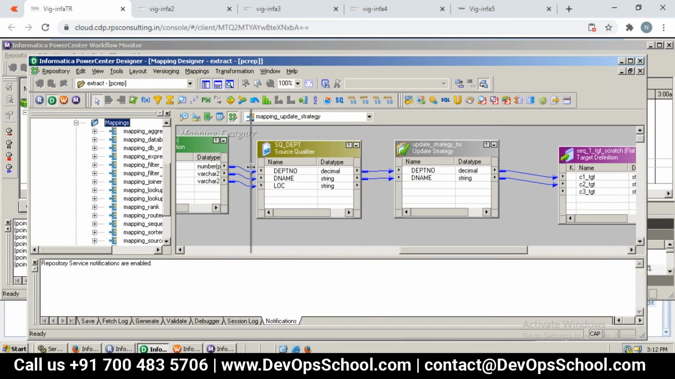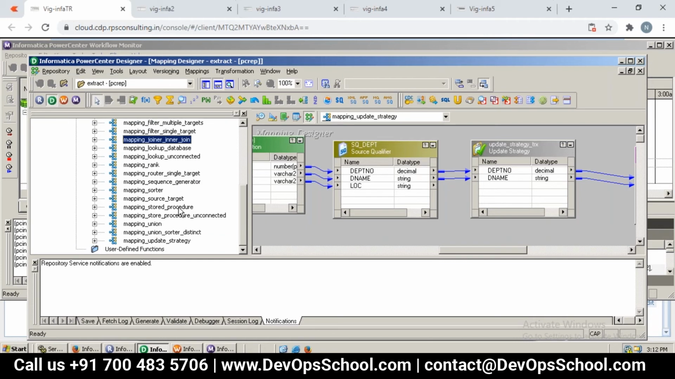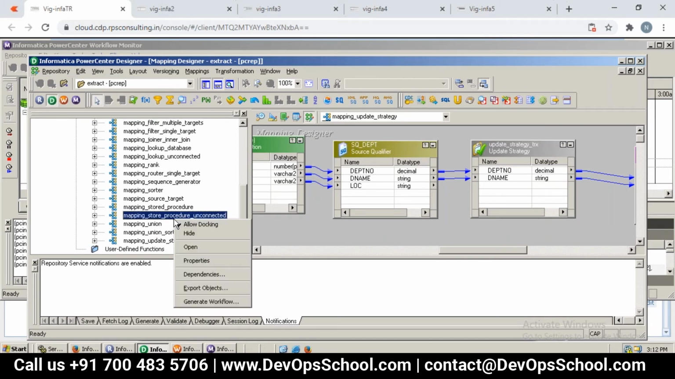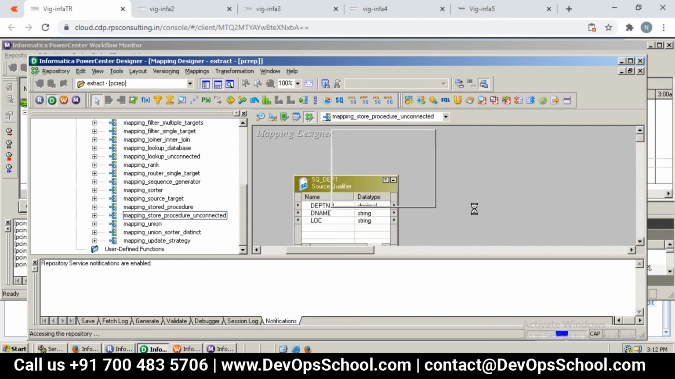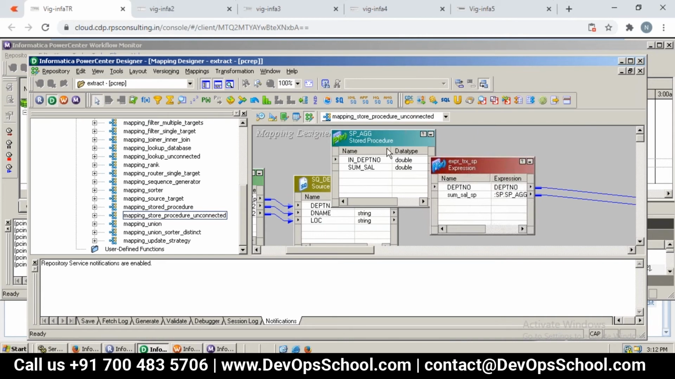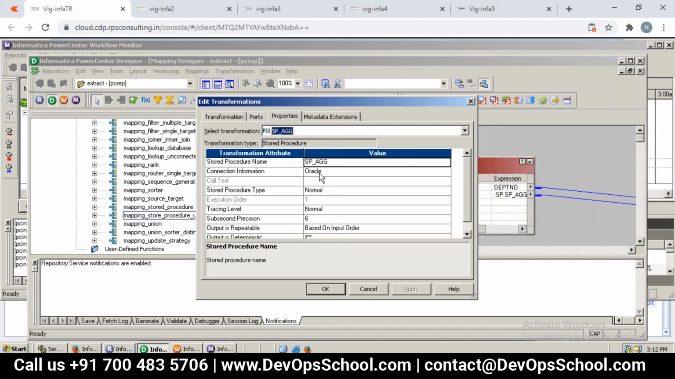where they have been parameterized at transformation level. Let me show where. Mapping stored procedure. Yeah, let us take SP thing only. Connected, unconnected doesn't matter. Open this. Yeah. Now look at here. You can also do that. So double click on SP properties. Can you see your connection information? By default, you will have what? Dollar target. Now we already changed it.